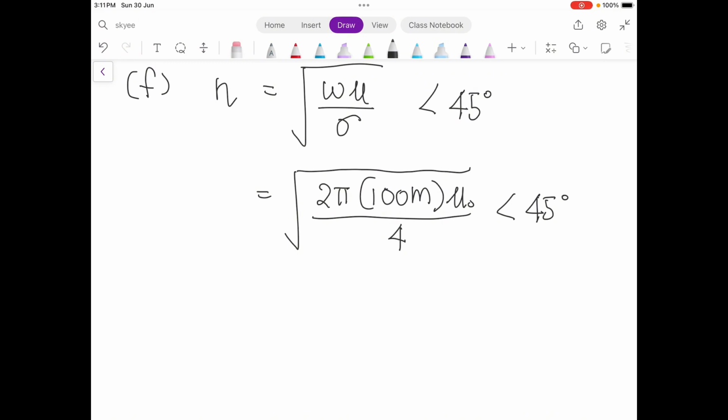So 2 pi, divided by 4, square root, the answer is equal to 14.04 or 05, and then 45 degree. Alright, so this is the intrinsic impedance. So these are the solutions for this final exam.